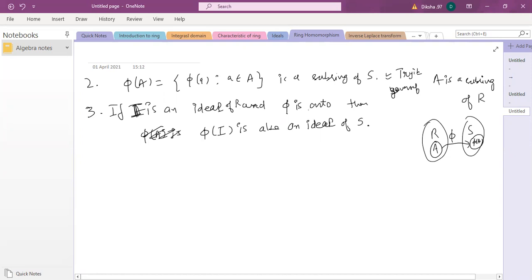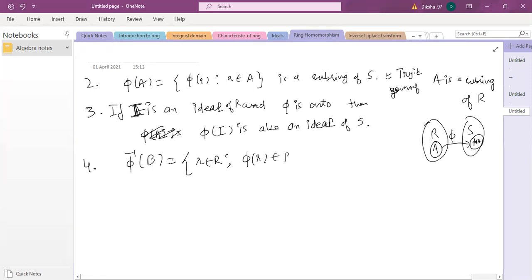The homomorphic image of an ideal of a ring is not always an ideal, but if the map is onto, then it is going to be an ideal. And the second property says the homomorphic image of a subring of a ring is always a subring. So for subring to subring mapping you don't need onto, but for ideal to ideal mapping you need onto.